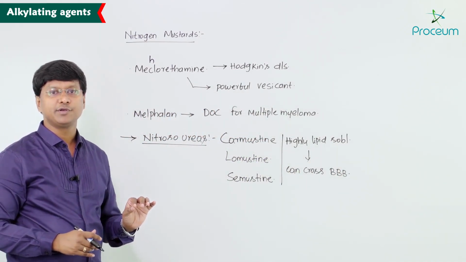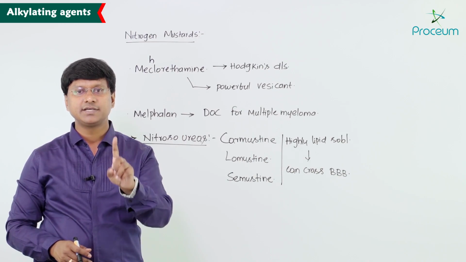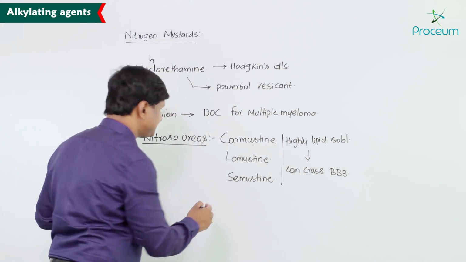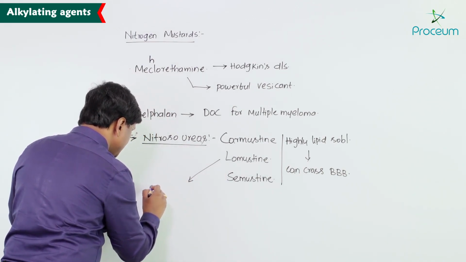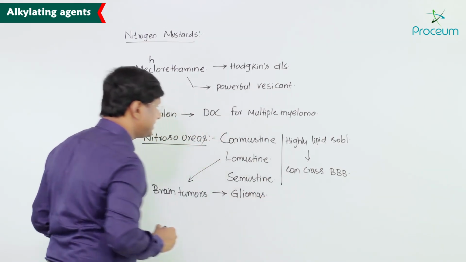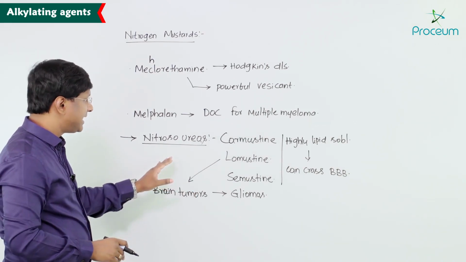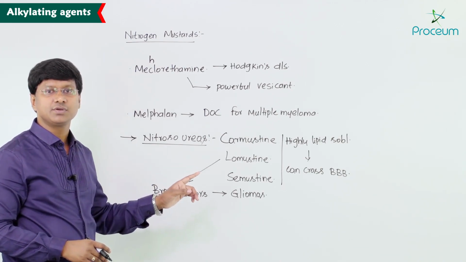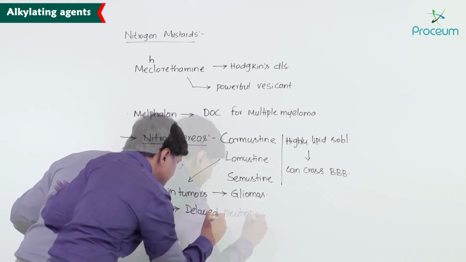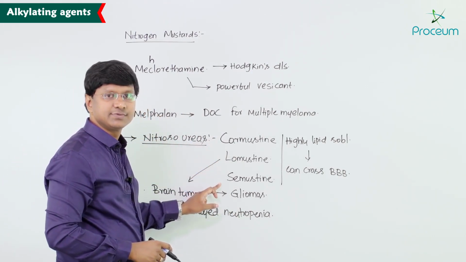Now let me tell you one important point here. Because these drugs can cross the blood-brain barrier, they are used for the treatment of brain tumors like gliomas. The adverse effect associated with these drugs is that they can cause delayed neutropenia. That is the adverse effect associated with carmustine, lomustine and semustine.